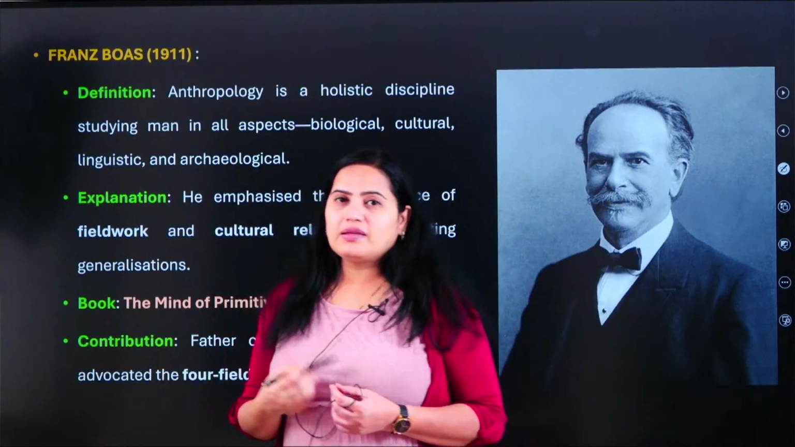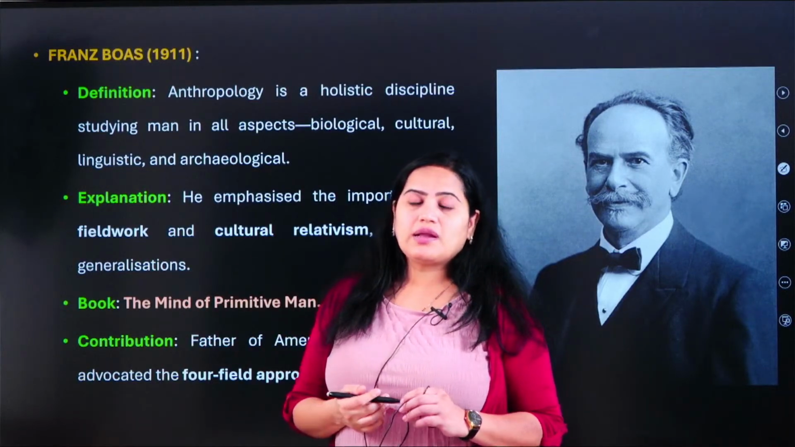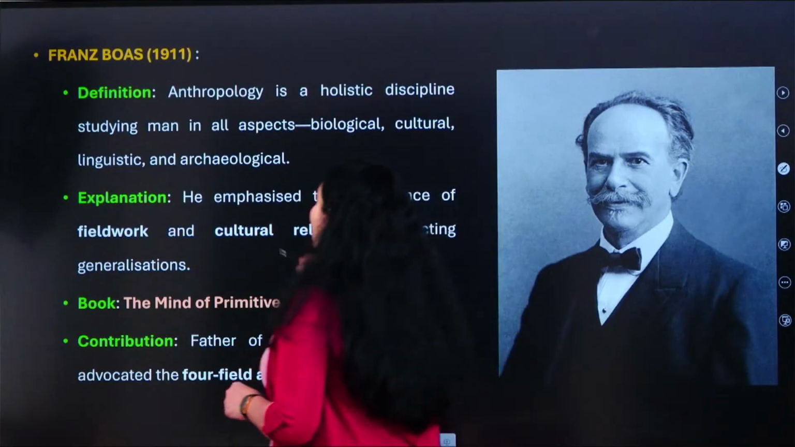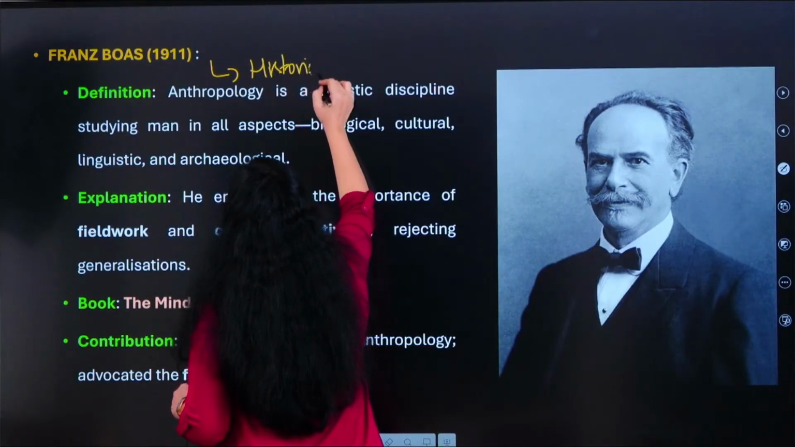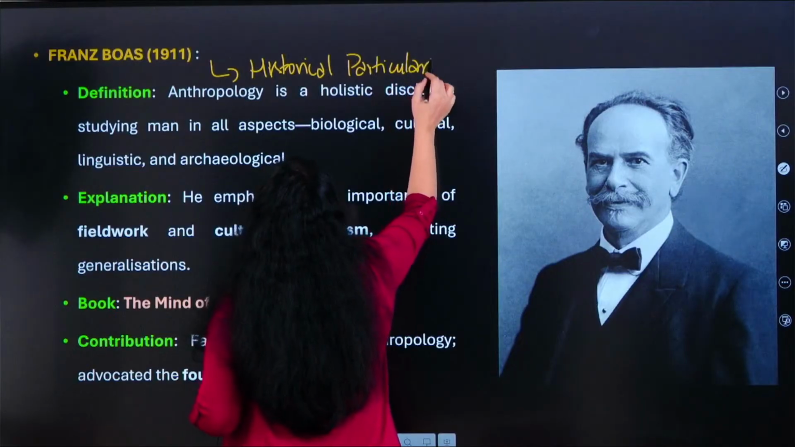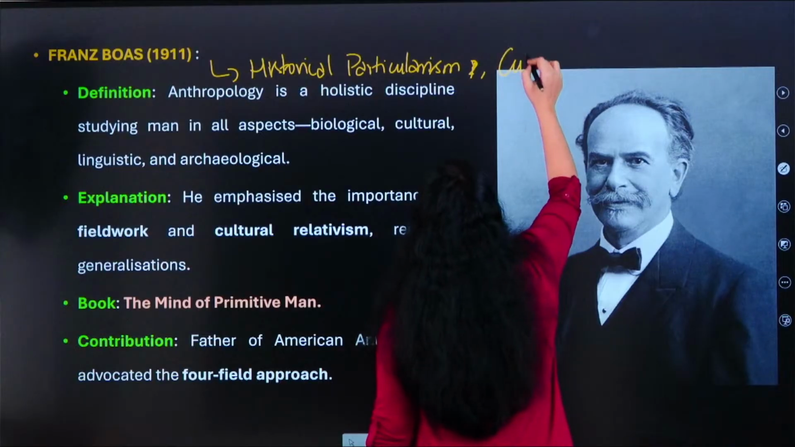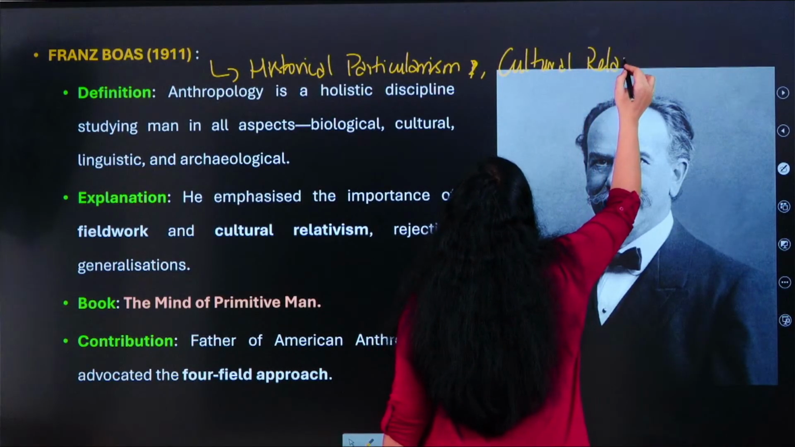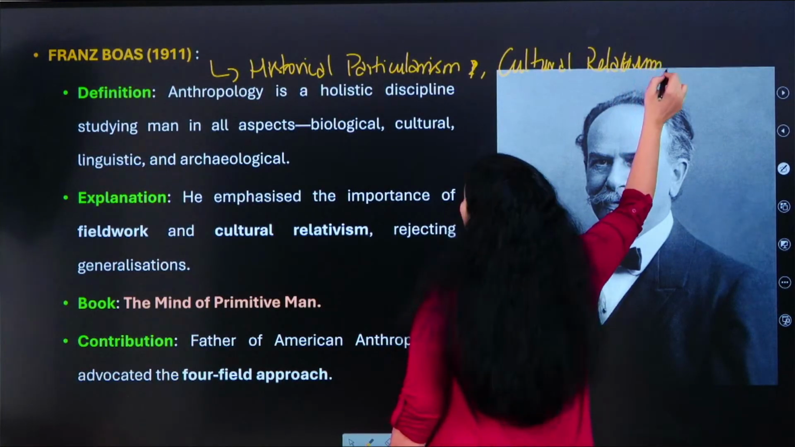And then comes another great anthropologist. He is known as Franz Boas. Franz Boas is considered the father of American anthropology, and he belongs to historical particularism. He belongs to which school of thought? He belongs to the historical particularism school of thought. And apart from that, he also proposes cultural relativism. So इन्होंने क्या किए हैं? He has proposed about the cultural relativism. Okay, so he has proposed this.